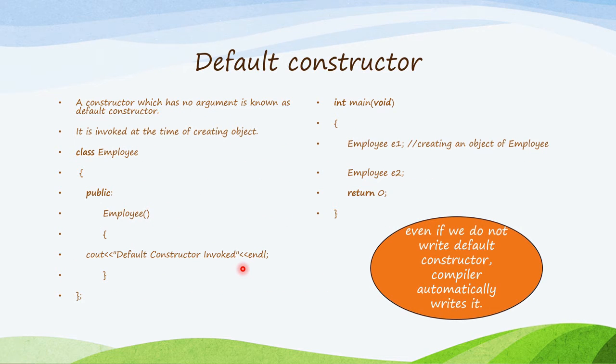The first type of constructor is the default constructor. It has no arguments, so it is called the default constructor. It is invoked at the time of creating an object. In this example, there is a class employee. It has one constructor, which is the default constructor. It prints "default constructor invoked". In the main function, we have created two objects, E1 and E2. So for both objects, this constructor will be called.